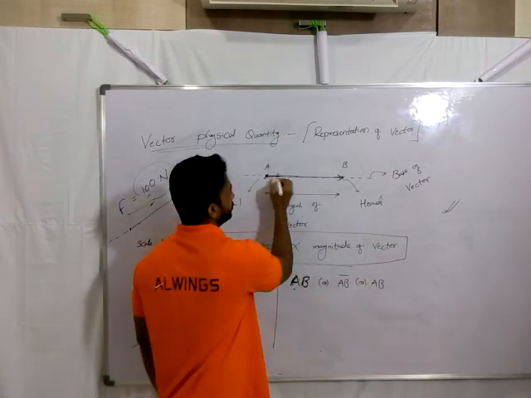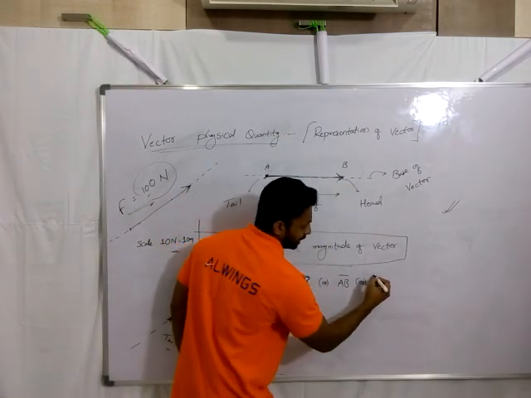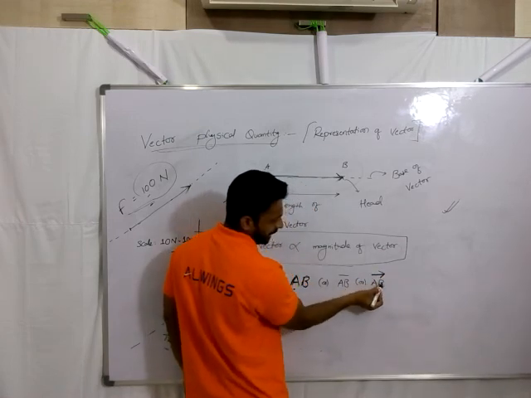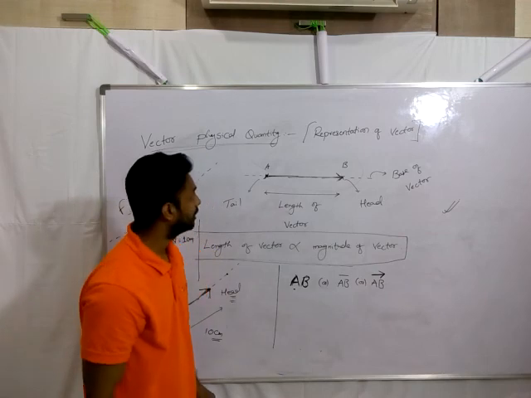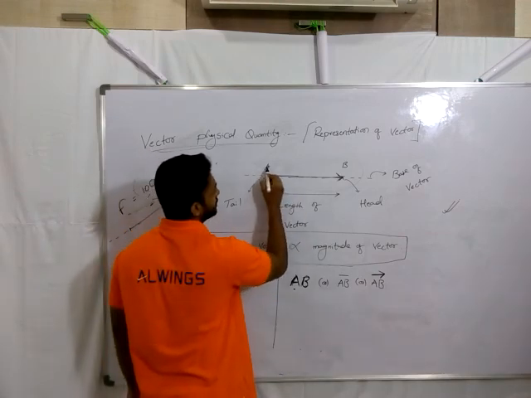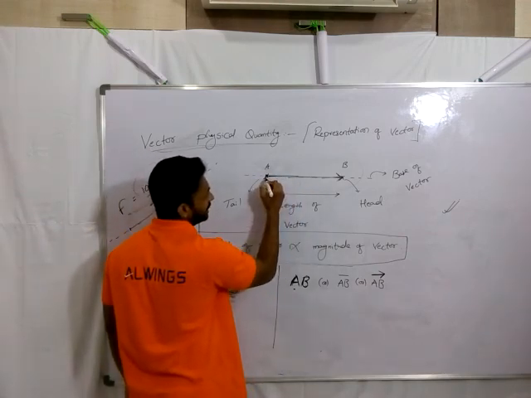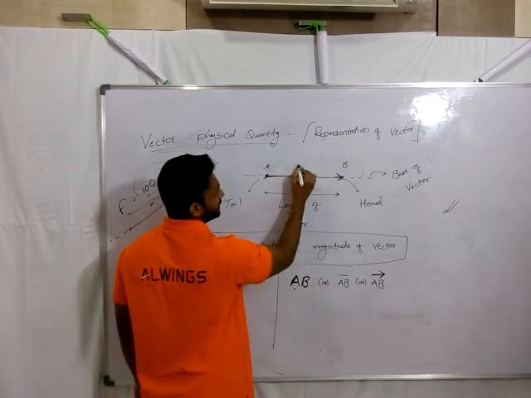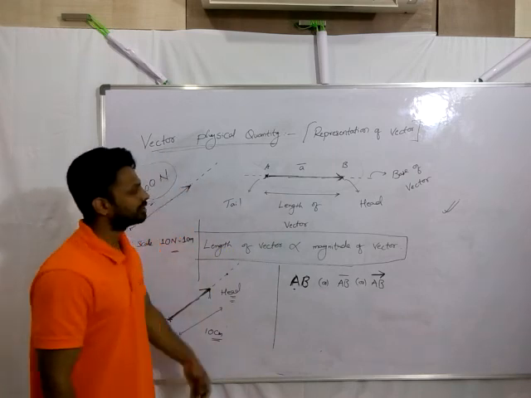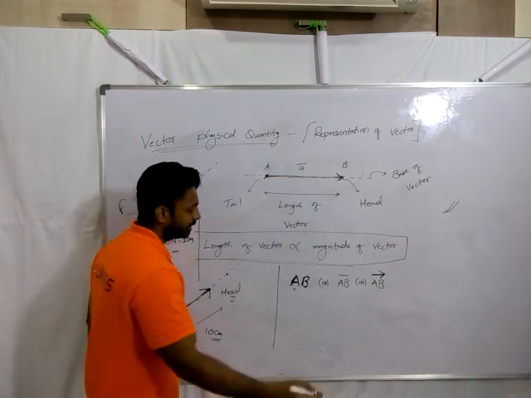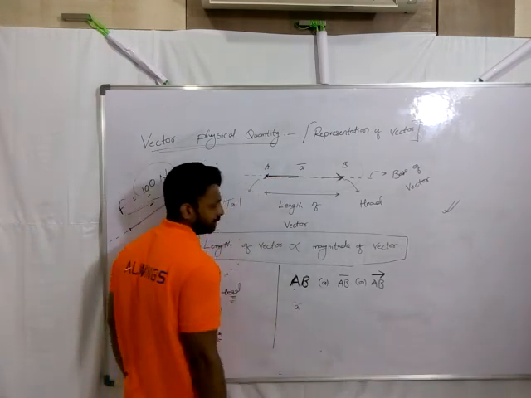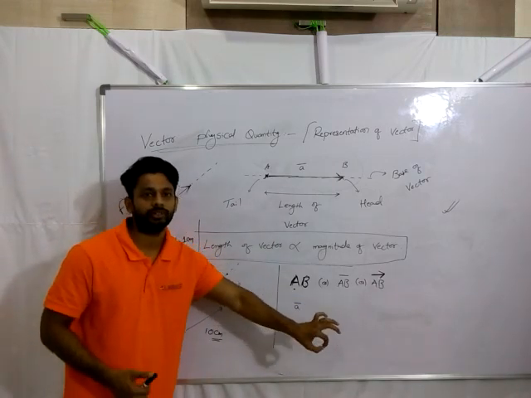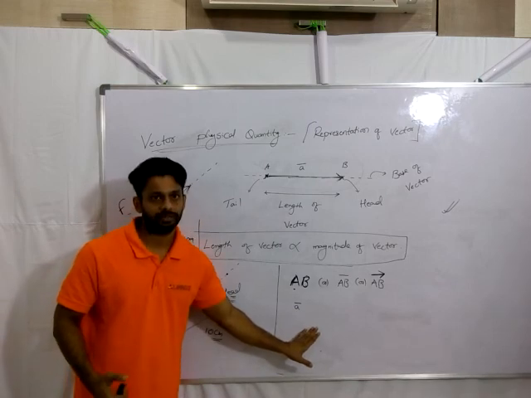By the way, it's a vector, right, from tail to head. So symbolically it is represented like this, which says that tail is A, head is B. Or in some other cases, I'll say directly that it is vector AB. Or simply I write it as A bar or B bar, with a small letter. So this is the basic, general symbolic notation of a vector.